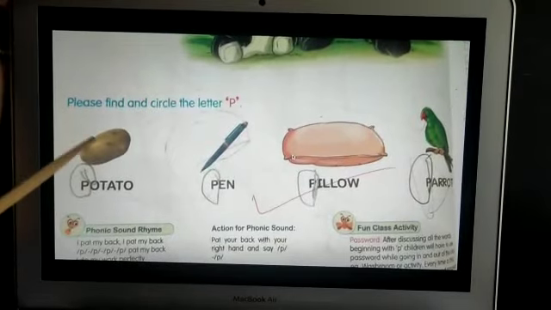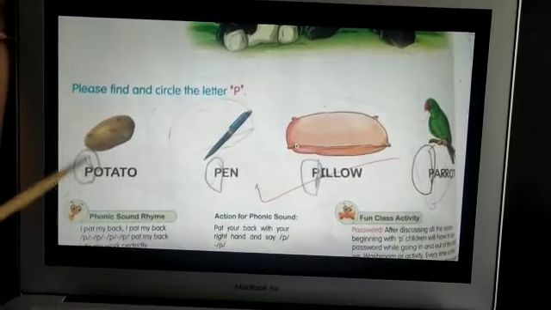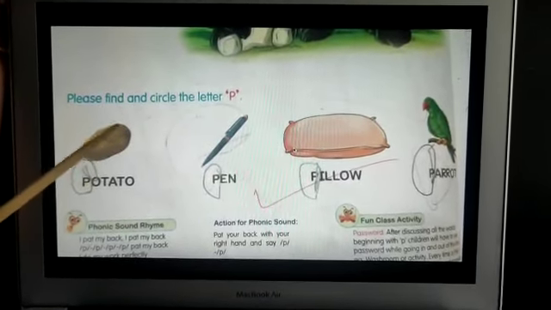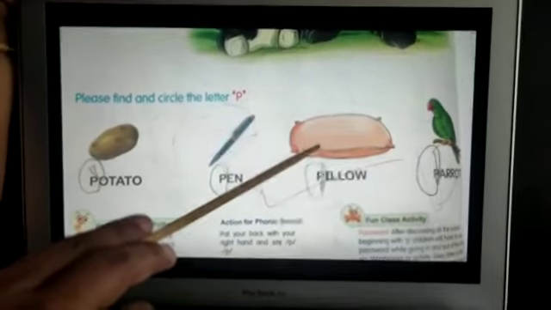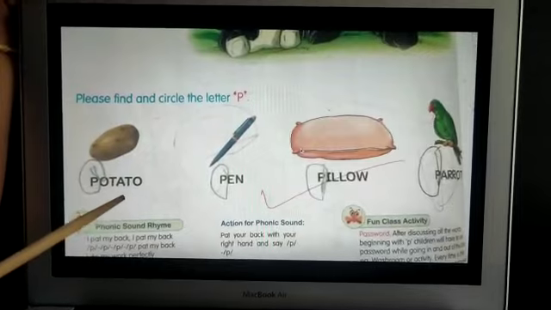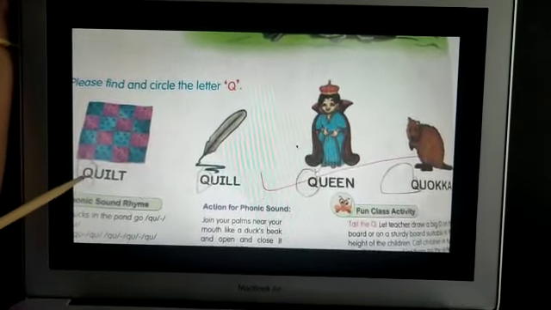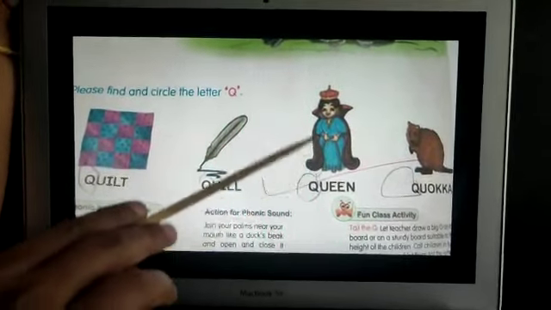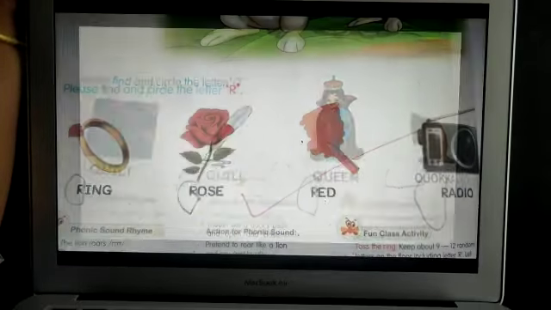Do you like potato? It's time for P. P for potato. P for pen. P for pillow. So P says P, P. It's time for Q. Q for quilt. Q for quill. Q for queen. So Q says Q, Q.